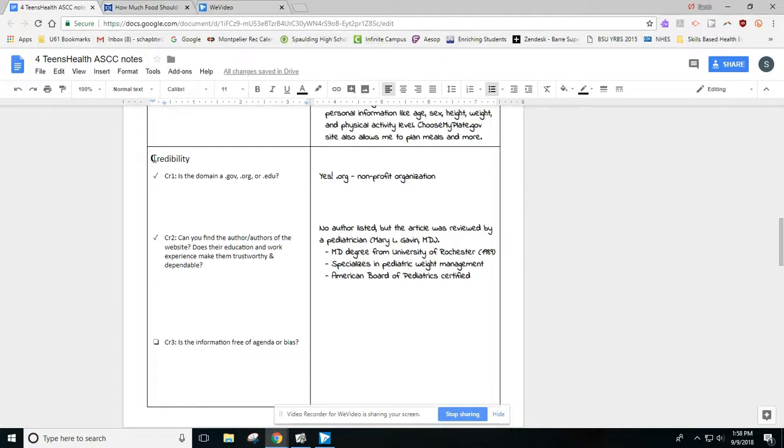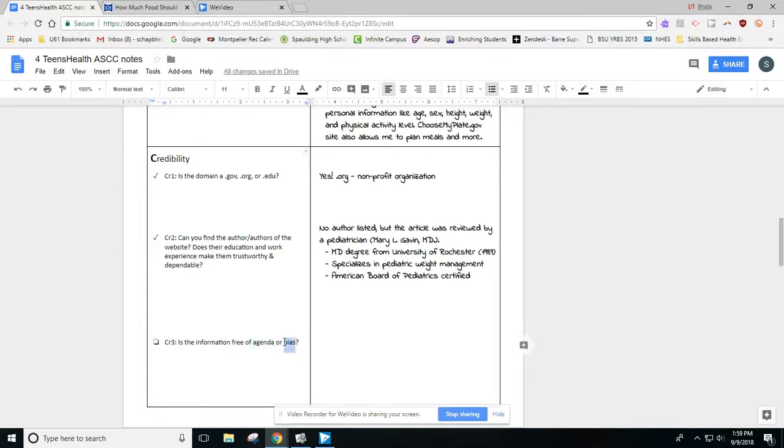The next question in the credibility section is one of the toughest ones on this checklist to answer. The question is, is the information in the article free of agenda or bias? So we're looking for information that doesn't have an agenda or a really strong bias. In order to answer this question, we need to know what those 2 terms mean in this situation. If an article has a hidden agenda or a hidden intention, it means that the author or the publisher is trying to persuade us in a certain direction without being very clear and transparent about that.